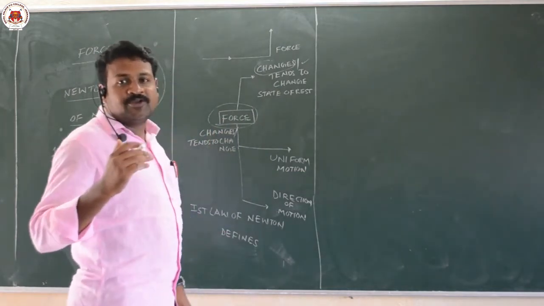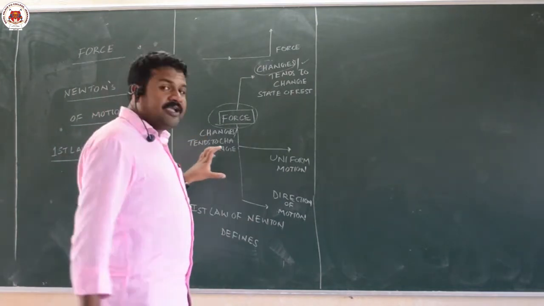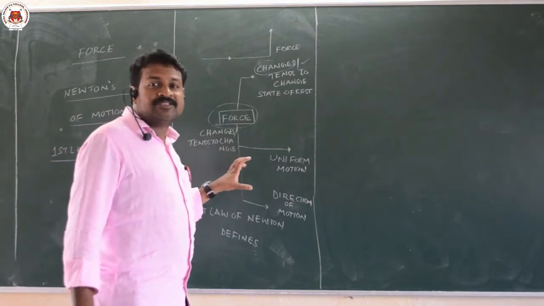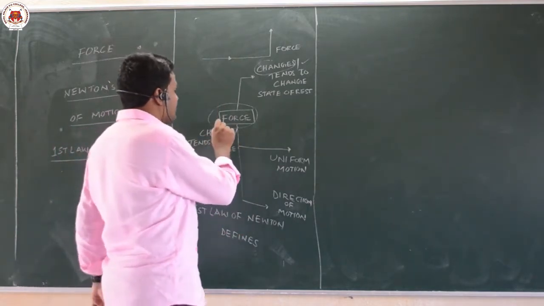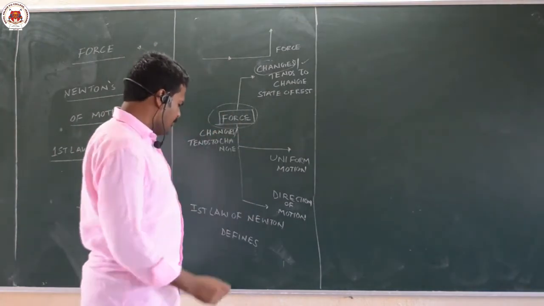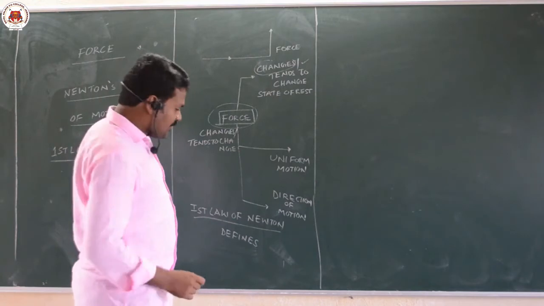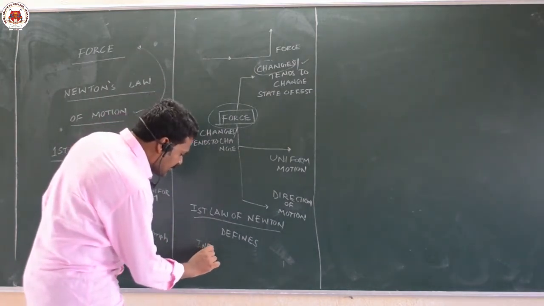Every body continues to be in its state of rest or of uniform motion in a straight line until and unless acted upon by external force. That external agent is called force. Again one more physical quantity that Newton's first law will introduce, that is called inertia.